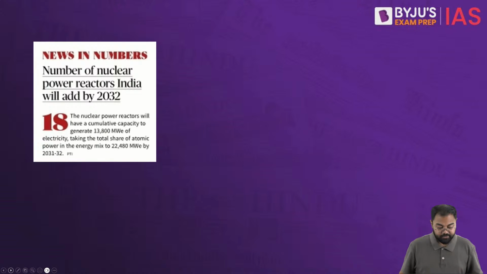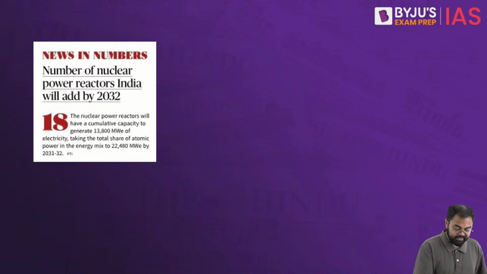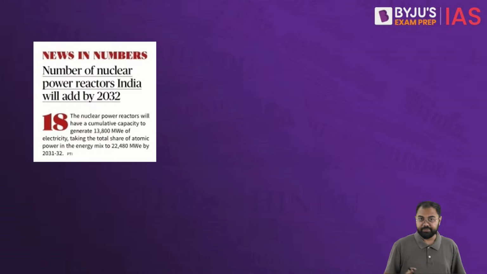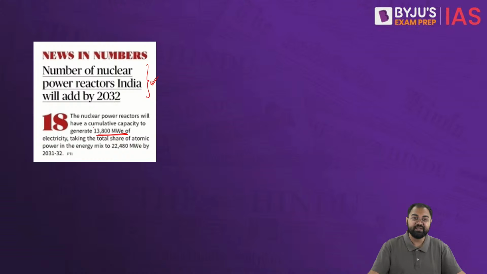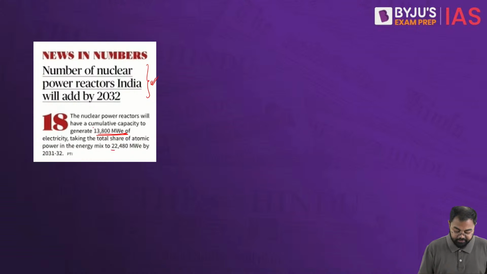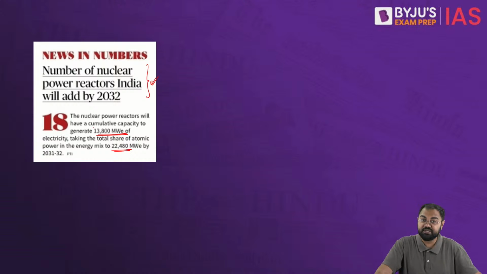Then lastly, one small news item from today's news, about GS paper 3 environment and ecology, and this is about the number of nuclear power reactors in India. There will be a cumulative capacity addition of 13.8 gigawatt overall, which will take the nuclear capacity in the energy mix to 22 gigawatt altogether by 2031-32.